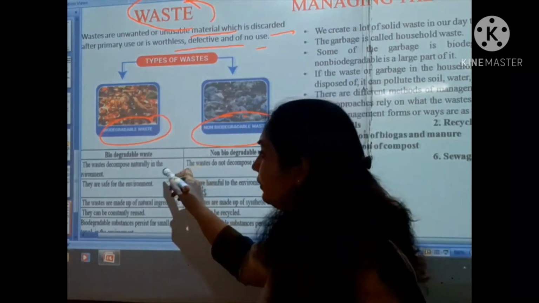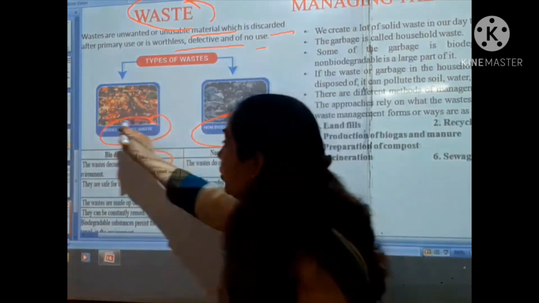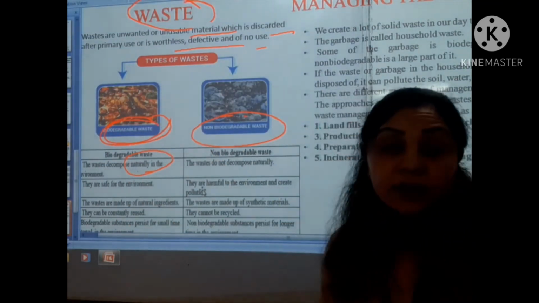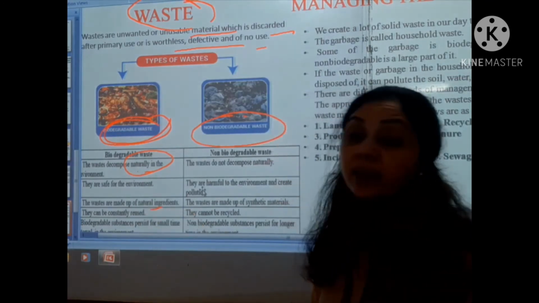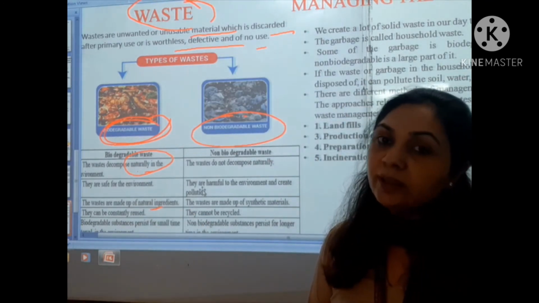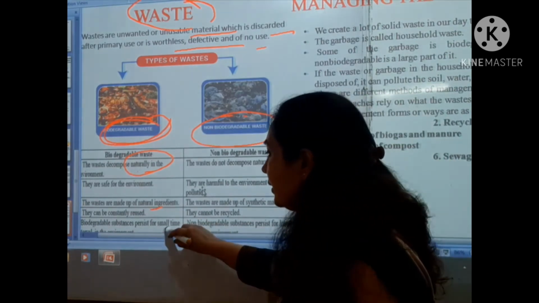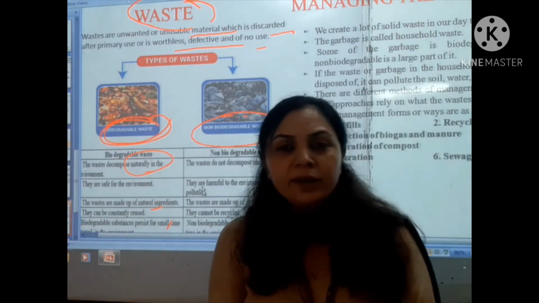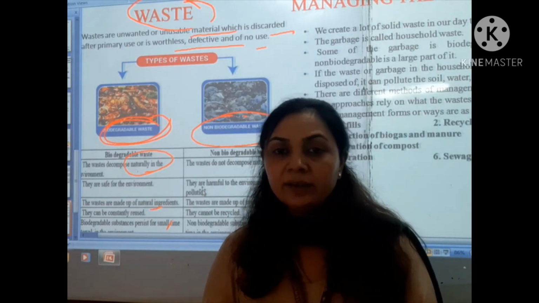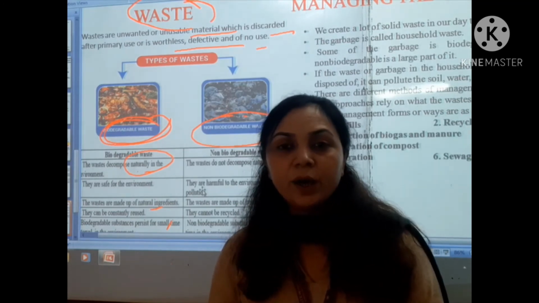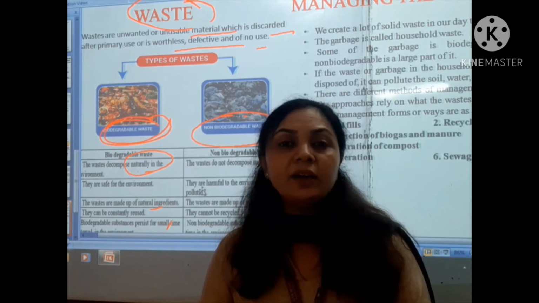So waste that decomposes naturally in the environment is biodegradable waste, and it is very safe for our environment. This waste is made up of natural ingredients, which is why it decomposes. Examples are vegetable peels and many things made from nature. In your surroundings, like gardens, the leaves can decompose by themselves.